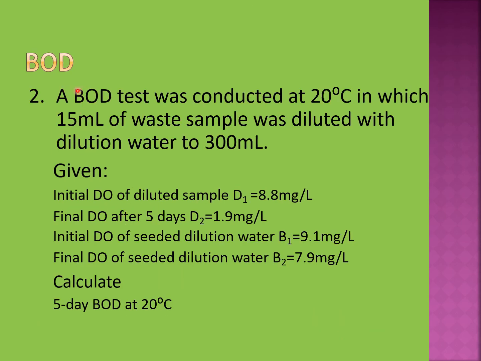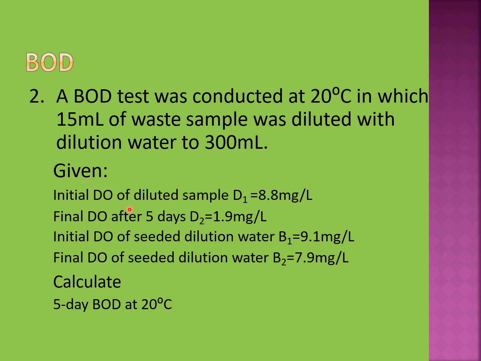Here is another example. Let's read the question first. A BOD test was conducted at 20 degrees Celsius in which 15 milliliter of waste sample was diluted with dilution water to 300 milliliter. That means the sample is 15 milliliter and it was diluted with fresh water, and the total volume will be 300 milliliter. That means the diluted fresh water volume is 300 minus 15, that means 285 milliliter.